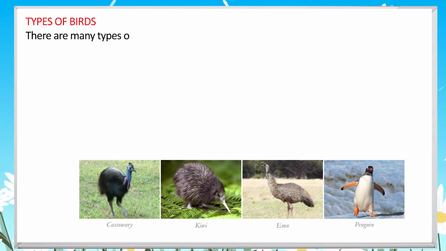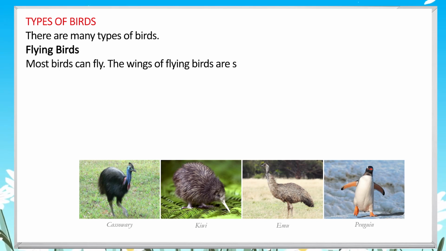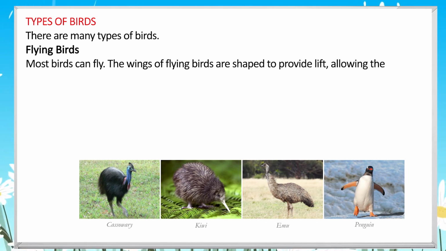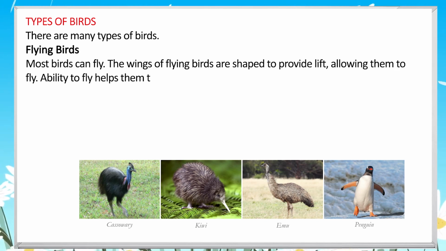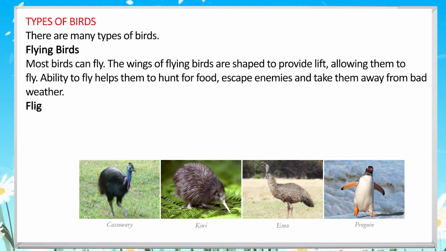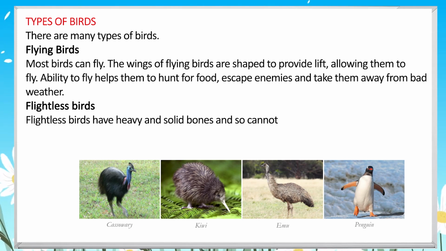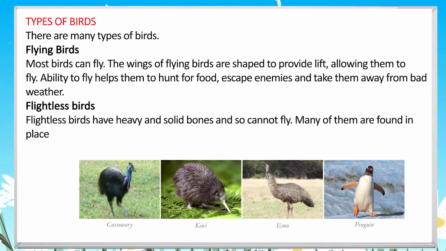Types of birds. There are many types of birds. Flying birds. Most birds can fly. The wings of flying birds are shaped to provide lift, allowing them to fly. Ability to fly helps them to hunt for food, escape enemies and take them away from bad weather.